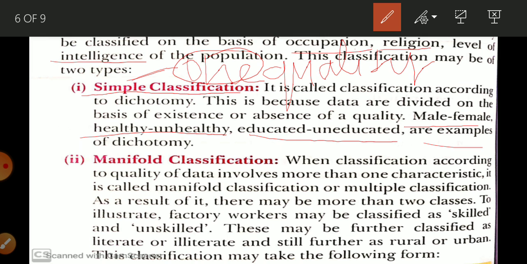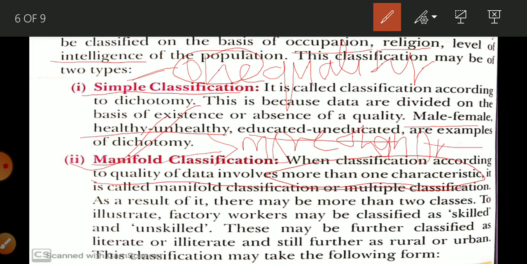Now manifold classification. When classification according to the quality of data involves more than one characteristic, then it is considered as manifold. So what is the keyword for manifold, student? For manifold, more than one.